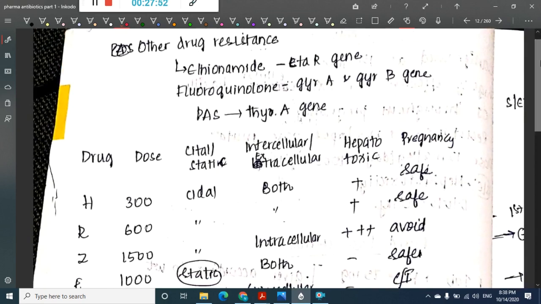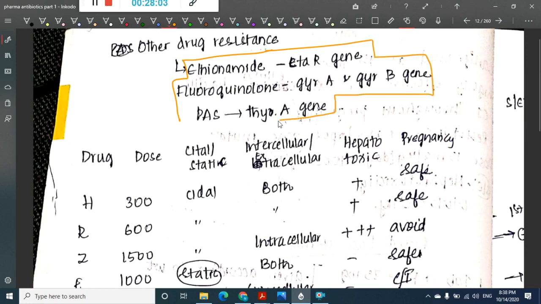Then what are the drug resistances? We have seen that ethambutol has other associated drug resistances. Ethionamide has drug resistance with the ETA-R gene, fluoroquinolone has drug resistance with the GYR-A gene and GYR-B gene, and PAS has drug resistance with the THY-A gene.